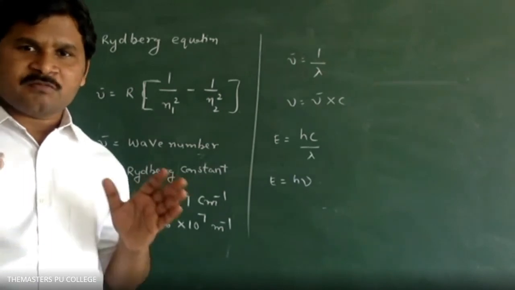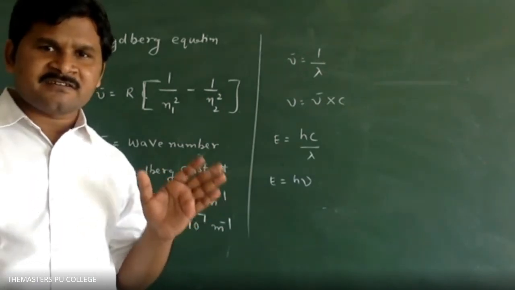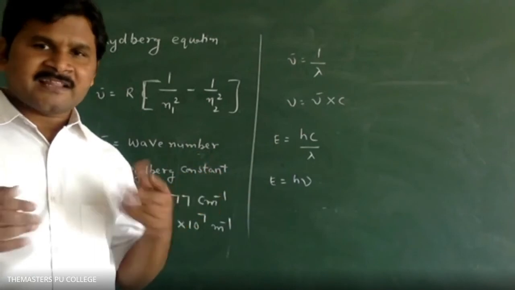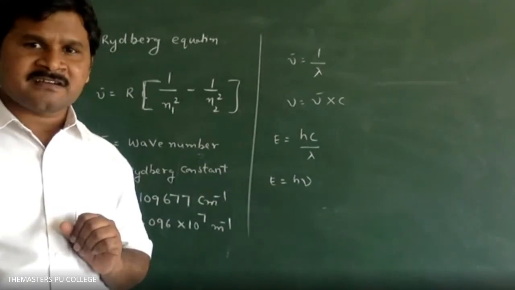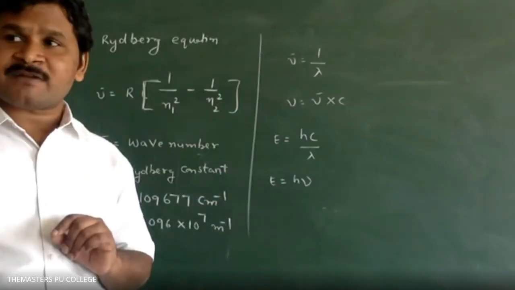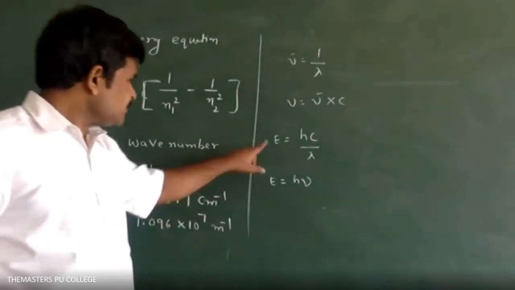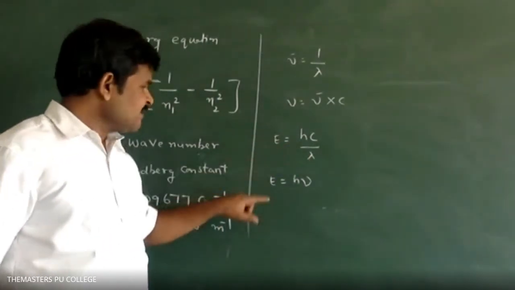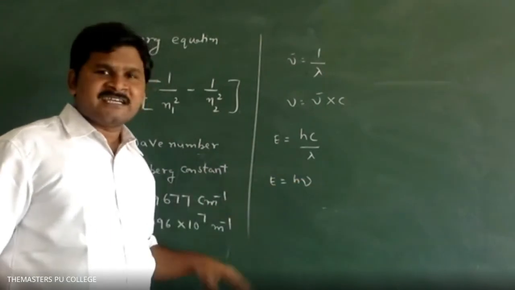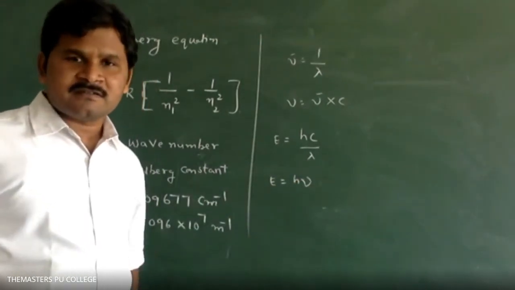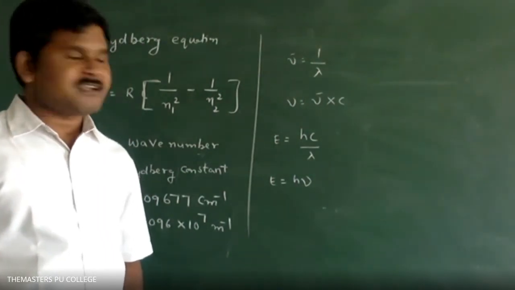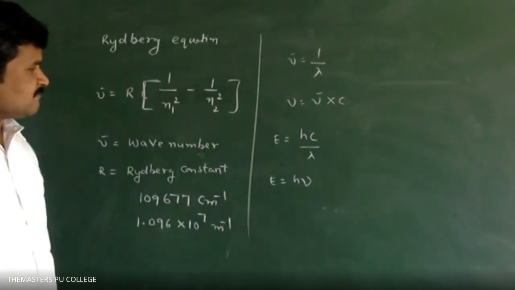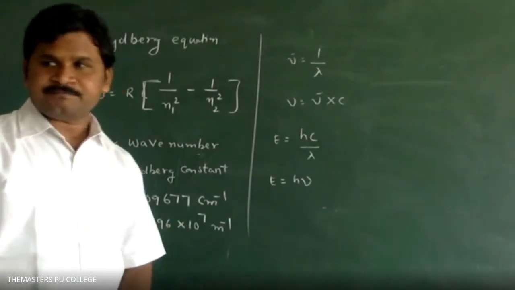Taking two bodies, the first has energy E1 and wavelength lambda 1, the other has energy E2 and wavelength lambda 2. Then E1 by E2 is equal to lambda 2 by lambda 1. For frequency, E1 by E2 is equal to nu 1 by nu 2. Clear?